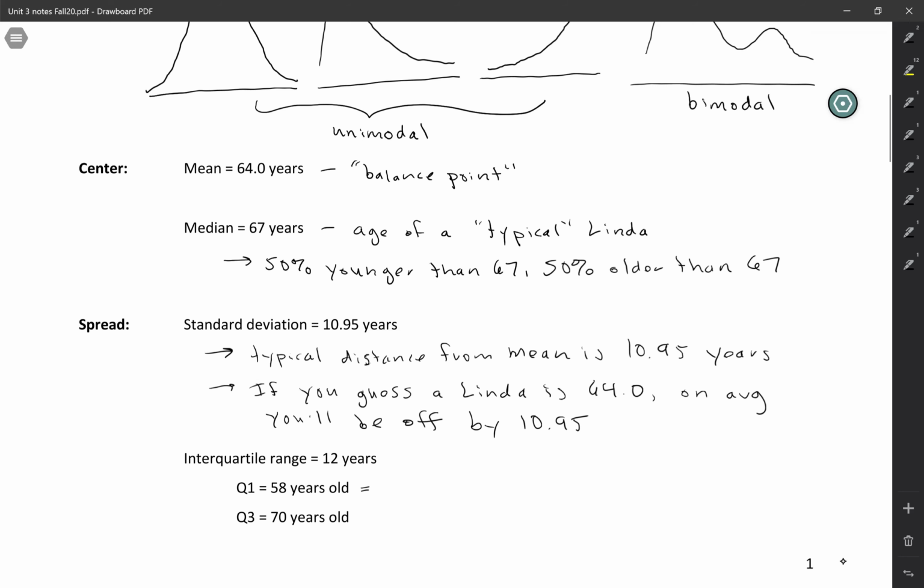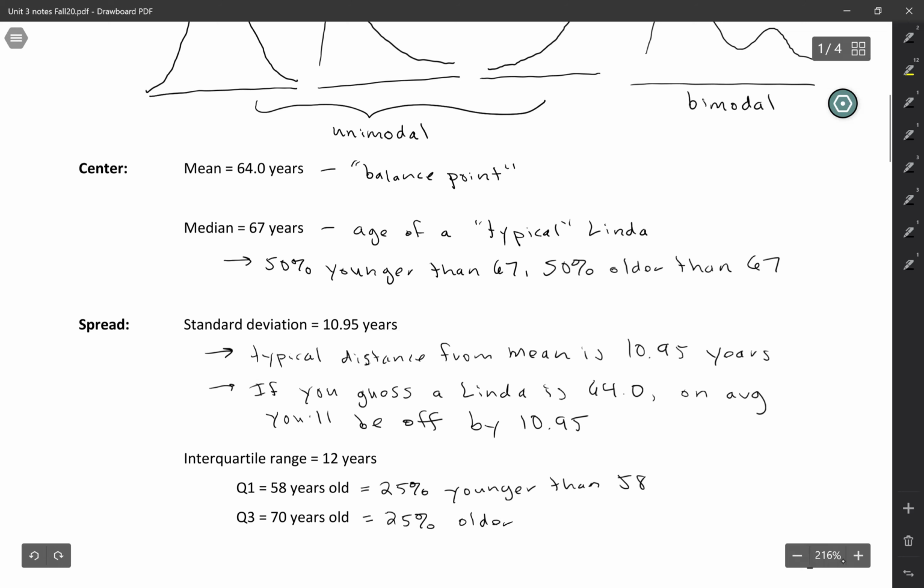This means that 25% of Lindas are younger than 58 years old. And then on the other side, Q3, or the third quartile, is 70 years old. That means that 25% are older than 70.